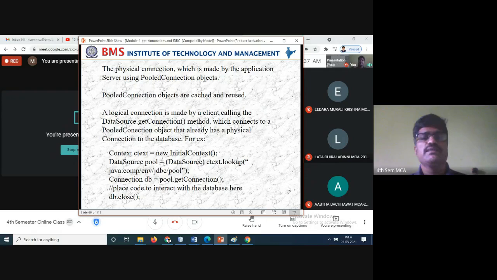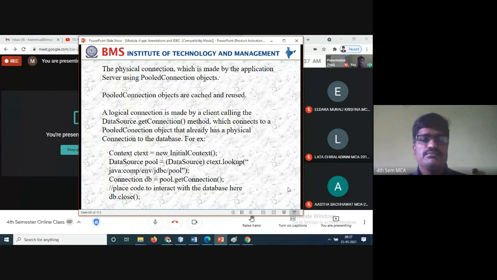Physical connections are made by the application server using the pooled connection objects. Pooled connection objects are cached and reused. So a physical connection means that once you connect, it can be reused. A logical connection is made by the client calling the dataSource.getConnection method, which connects to the pooled connection object that already has a physical connection to the database. Actually we have to use the dataSource.getConnection method, but with physical connections this method is already being invoked.